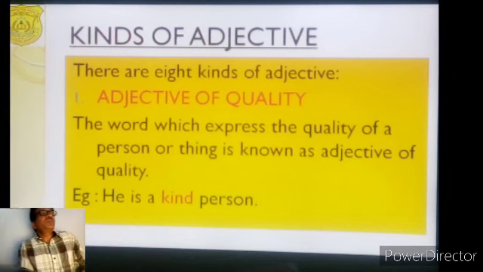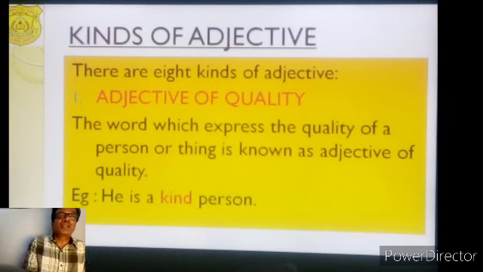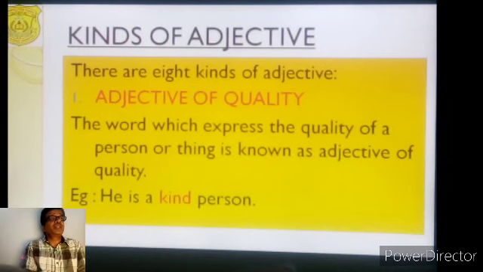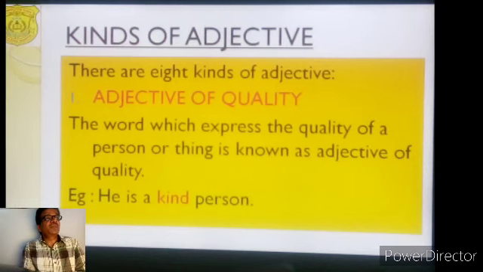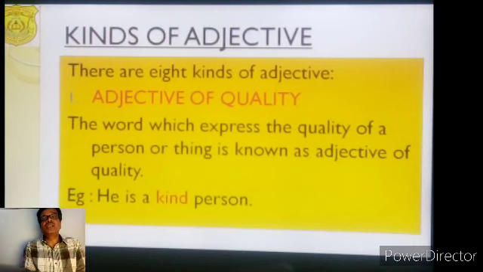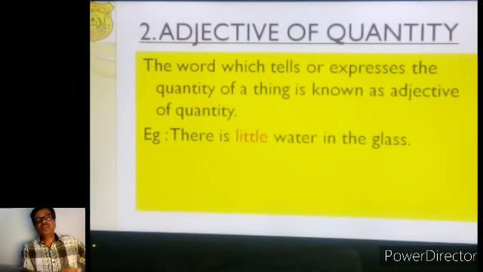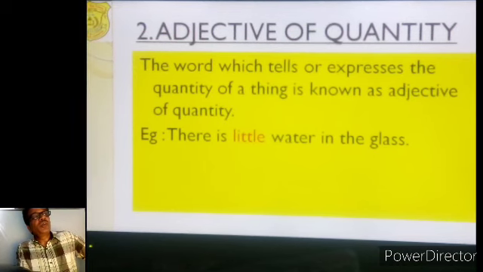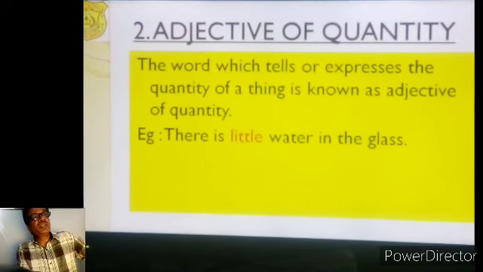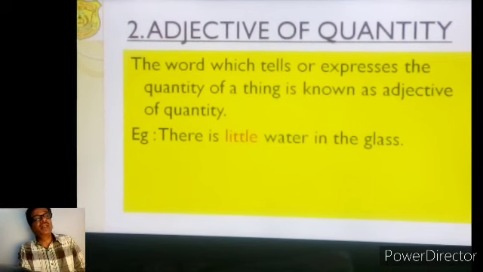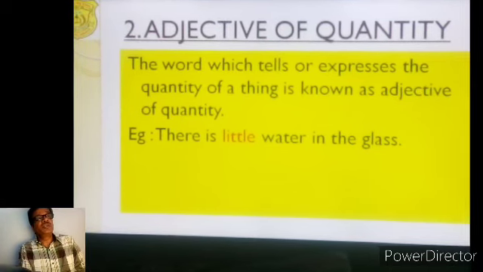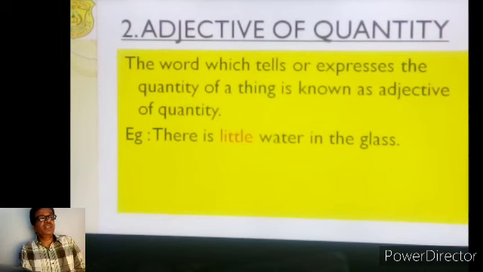After knowing the definition of adjective of quality, we have to know the second type of adjective, and that is adjective of quantity. So what is adjective of quantity? The word which tells or expresses the quantity of a thing is known as adjective of quantity.